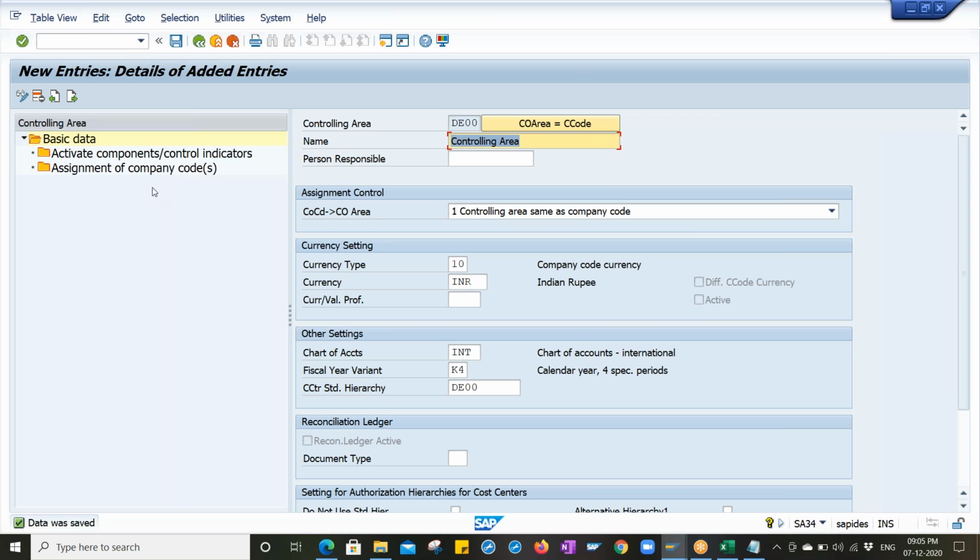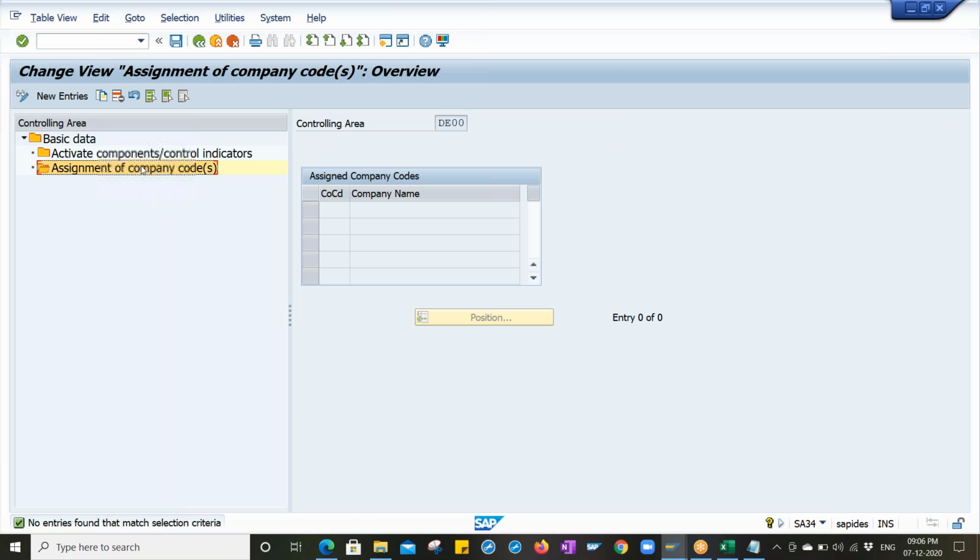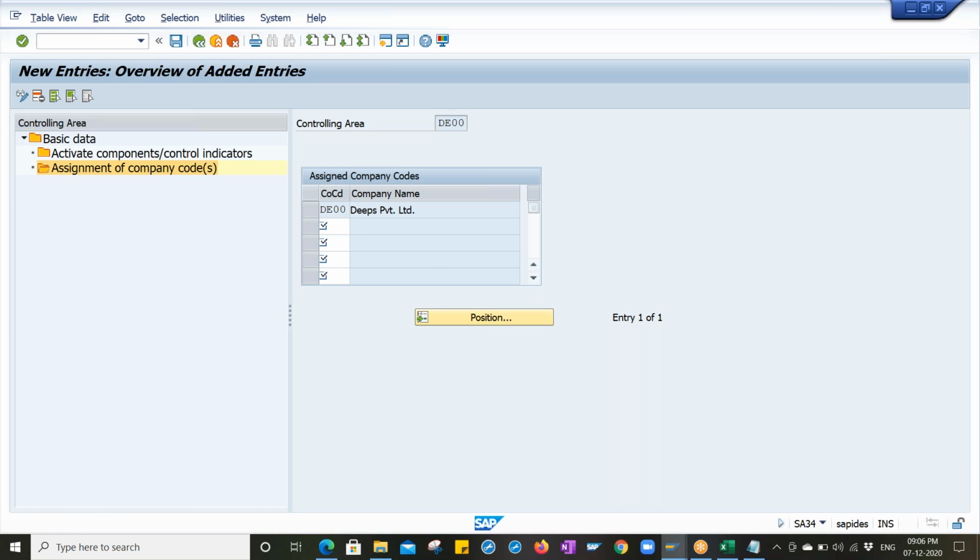Be on the same page. We have different options over here. Double click on assignment of company code. The controlling area we have created, we are going to assign to our company code. Click on new entries, enter your company code, save it.